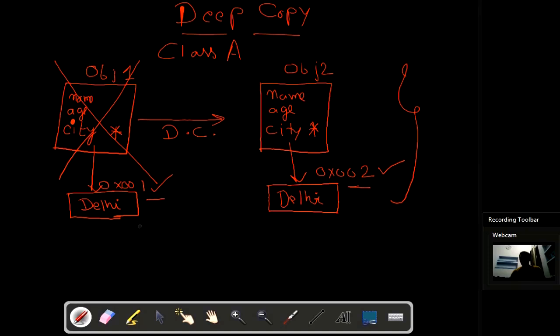Okay, this is what is deep copy. So in deep copy, normal variables are directly copied, and if you have any pointer variable, then first memory will be allocated to that pointer variable and then data will be copied at that memory address. Alright, and those pointers will have different memory addresses, so that if any object is deleted, then it's not going to affect the other one. So this is what deep copy is all about. Now we will see this with the help of program, what copy constructor is, what shallow copy is, and what deep copy is.